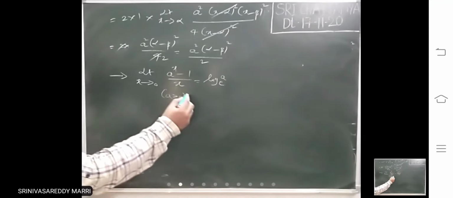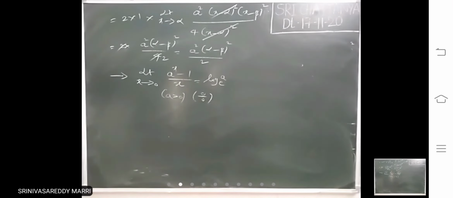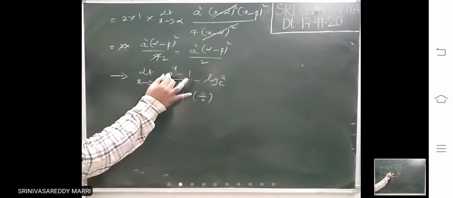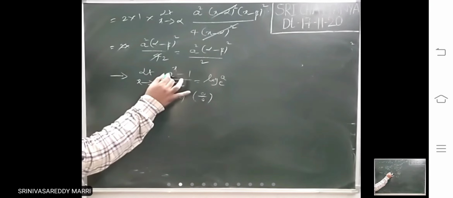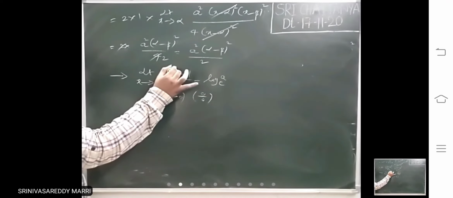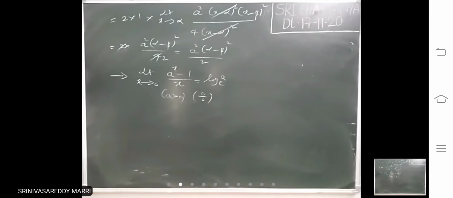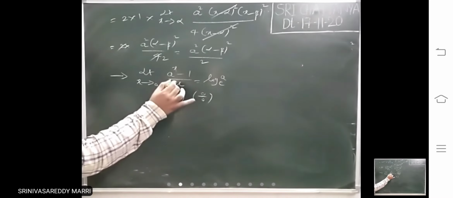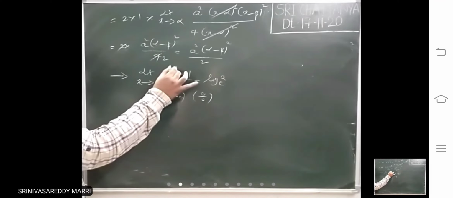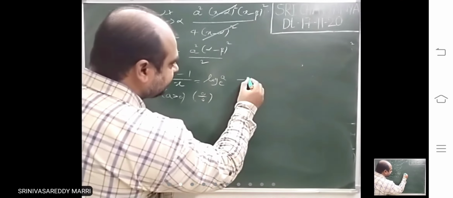So this limit is of the form, if you substitute 0, 0 by 0 will be there. A power 0 is what? 1. 1 minus 1, 0 divided by 0. So if you look at here, a constant a power x will be there, and here 1 must be there. In the denominator, whatever power is there, that must be in the denominator, and that power must tend to 0. Then standard limit.